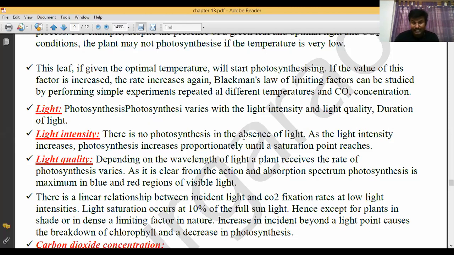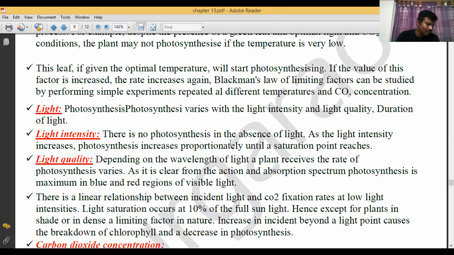There is no photosynthesis in the absence of light. Intensity means light concentration. If light is not available, photosynthesis does not exist. As the light intensity increases, the light concentration is increasing, photosynthesis increases proportionally until the saturation point is reached. Until the saturation point means what?